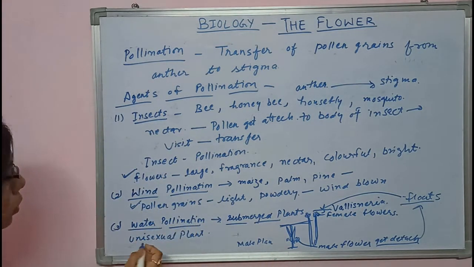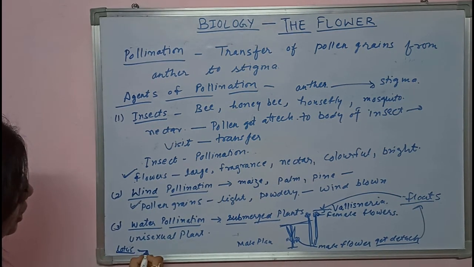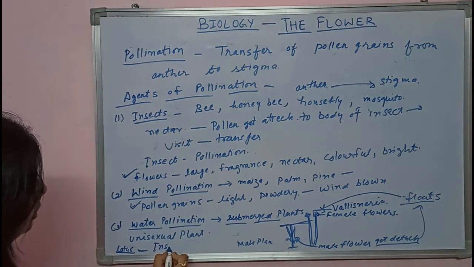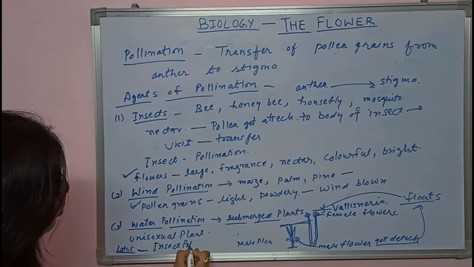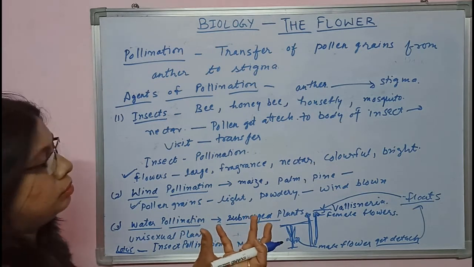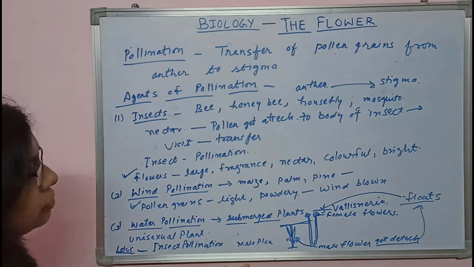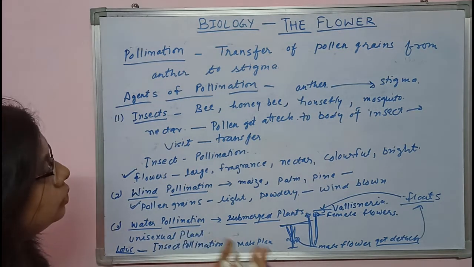In some flowers like lotus, there is no water pollination. In lotus, it takes place through insect pollination, because the flower of lotus remains outside the water body and it is beautiful. Insects mostly visit it and then transfer the pollen from anther to stigma.